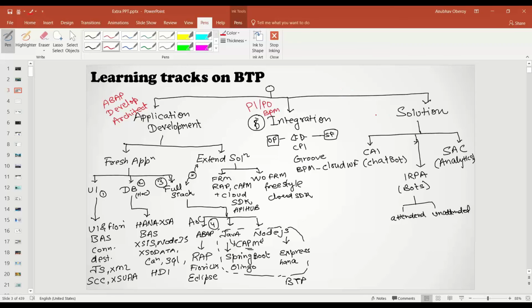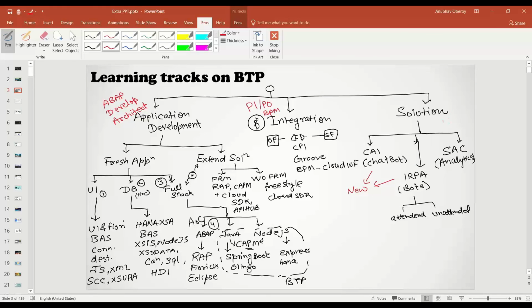Then if you are willing to develop and automate things in your company, you want to bring process efficiency and reduce the manual effort, these are completely new areas which you can explore, and you can probably try out your luck in these areas, where you can get process efficiency and adopt innovation in your company to reduce the manpower effort. These are completely new areas which are opening up.